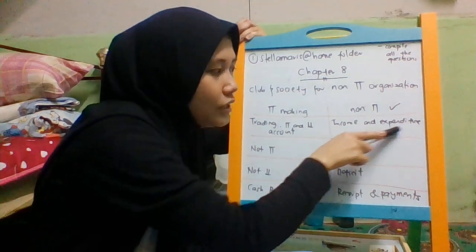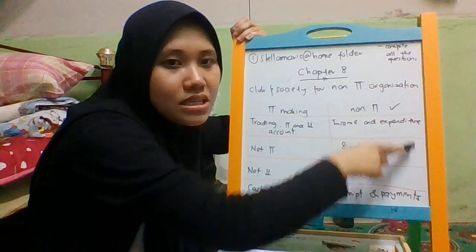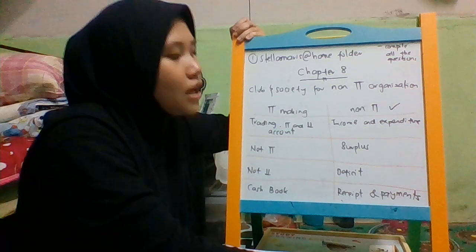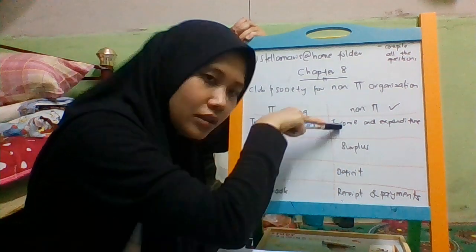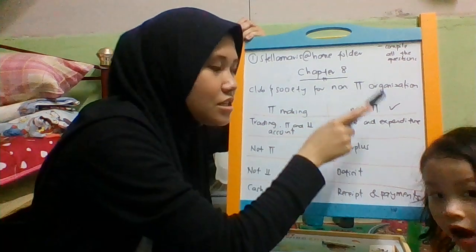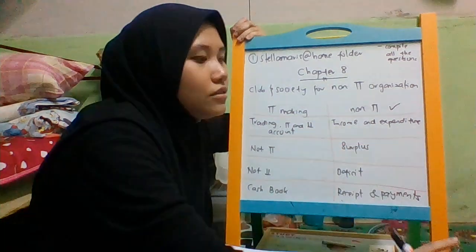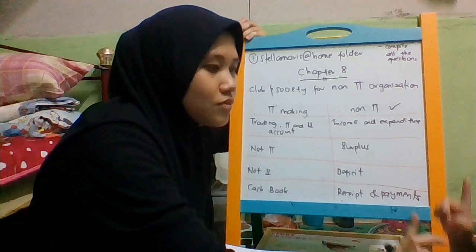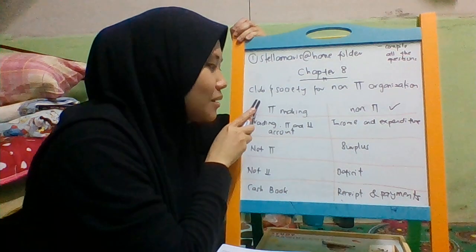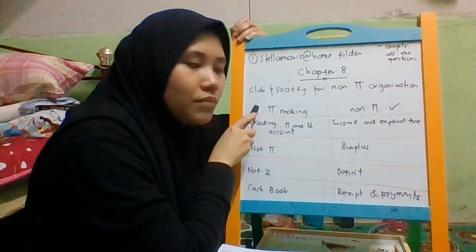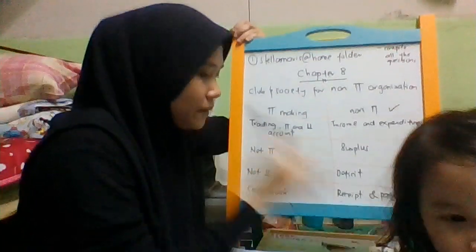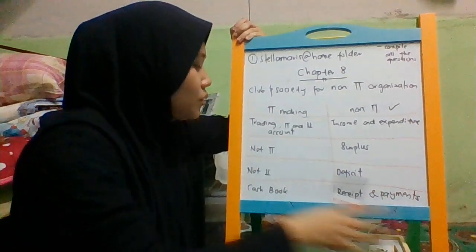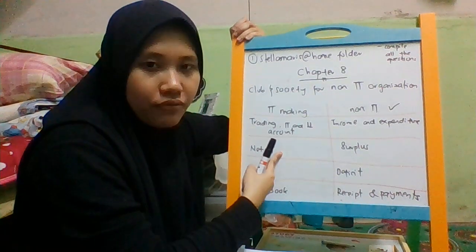This is included under expenditure, which is the expenses of the club itself. Only include income and expenditure for the club. Those not related to the club and society, you need to put under a profit-making organization.